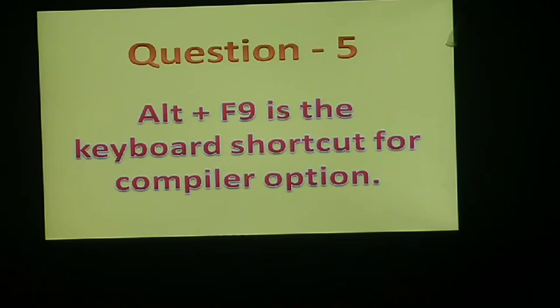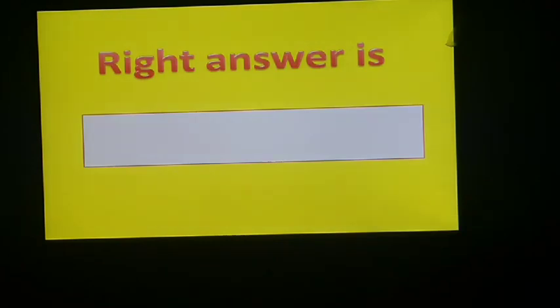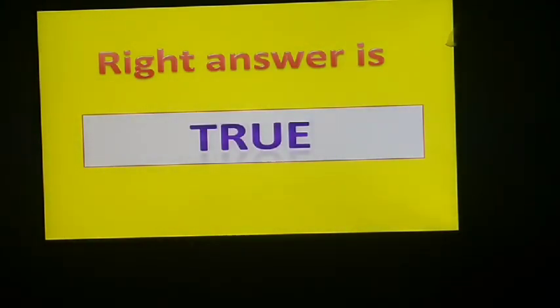Next, question number 5, true false number 5. Alt plus F9 is the keyboard shortcut for compiler option. Again I am repeating the question. Alt plus F9 is the keyboard shortcut for compiler option. Class, I also explained in previous classes. Tell me, this is true or false? Right answer is true. Is it clear?